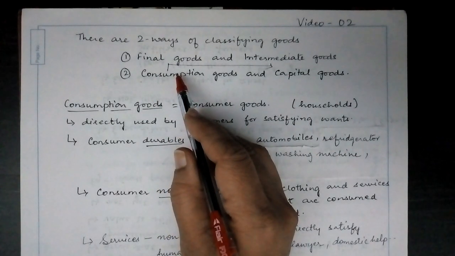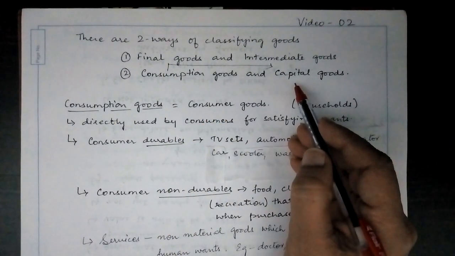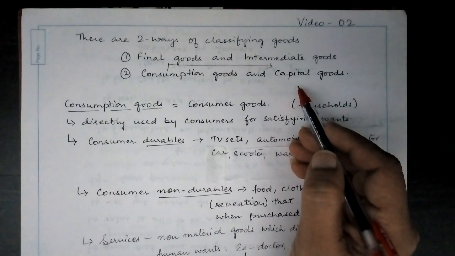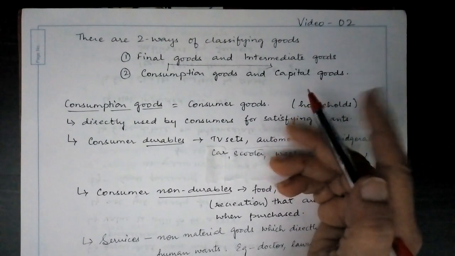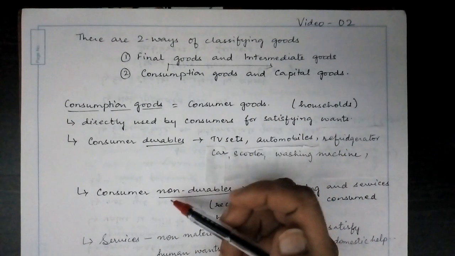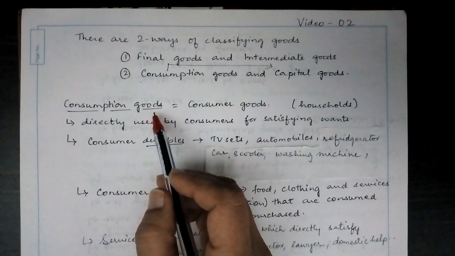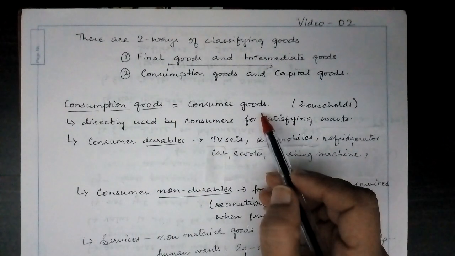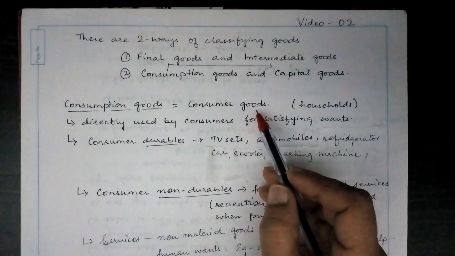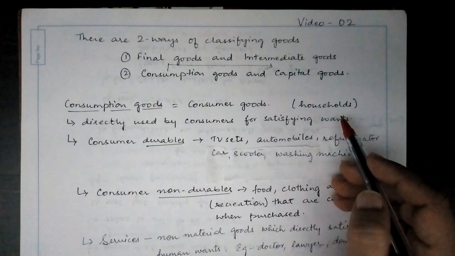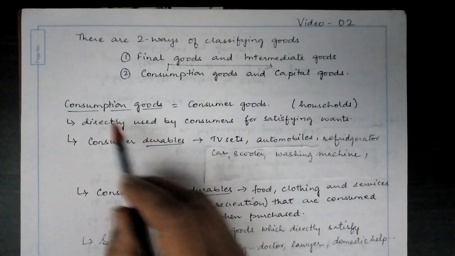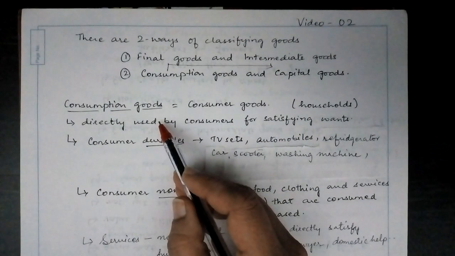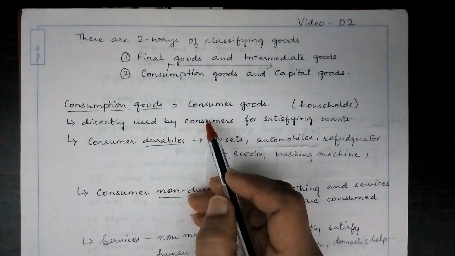Consumption goods are those goods which are used by the households, and the capital goods refer to those goods used by the firms. Since we learnt in a closed economy there are two partners, the firms and the households. Now let's discuss the consumption goods. The consumption goods are also called consumer goods because these goods are used by the households for consumption. Goods that are directly used by consumers for satisfying wants are called consumption goods or consumer goods.